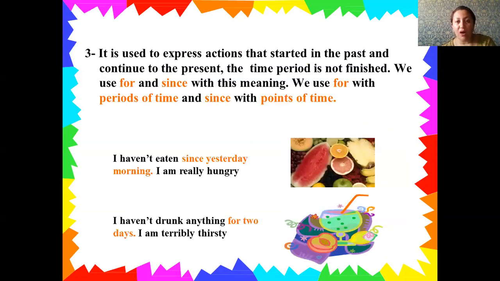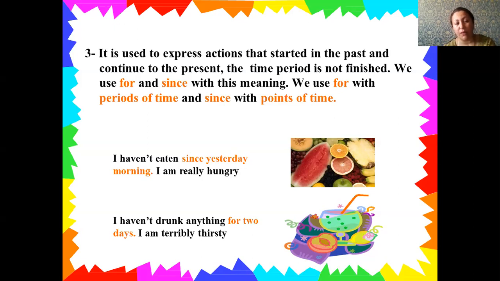And also we have another group of signals, which is also very important. It is used to express actions that started in the past and continue to the present. The time period is not finished. Here we can use, for example, "for" and "since". Here is the rule: "for" is used with a period of time, and "since" with a point of time.